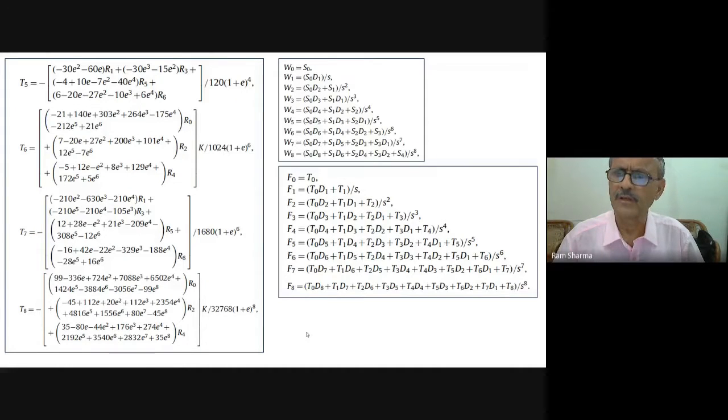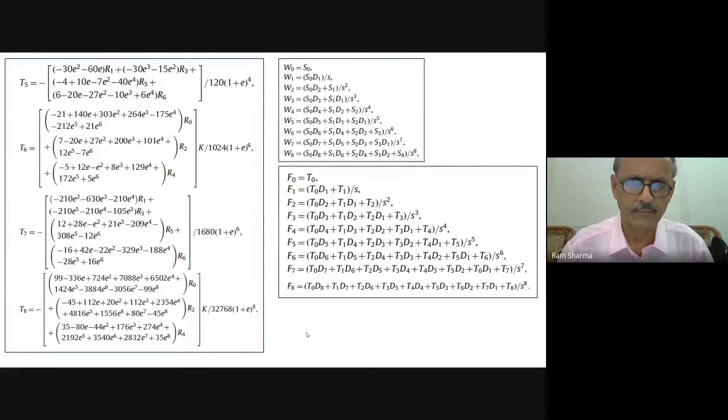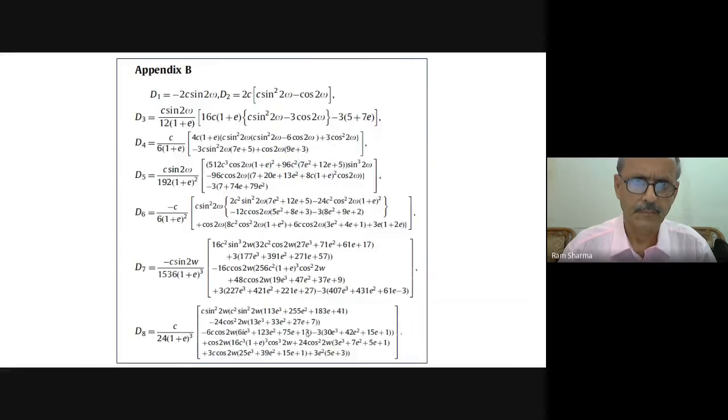The other W will come in other expansions. This also I put over here, and this is for appendix 2 also. These are all computed using Maxima. Otherwise, humanly, it is not easy to compute them. They become quite complicated.